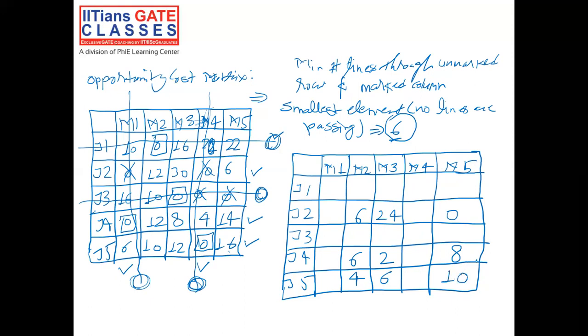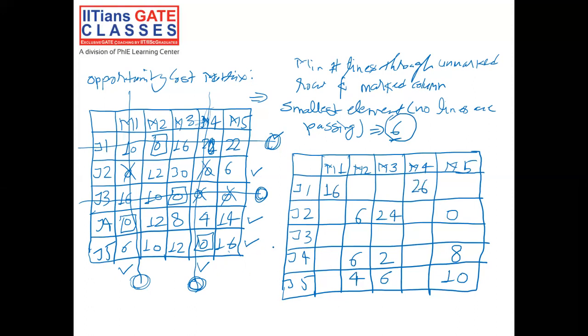And the second rule was to add it to every element at the intersection of two lines. The first intersection is at J1 M1: 10 plus 6 is 16. At J1 M4, 20 plus 6 is 26.